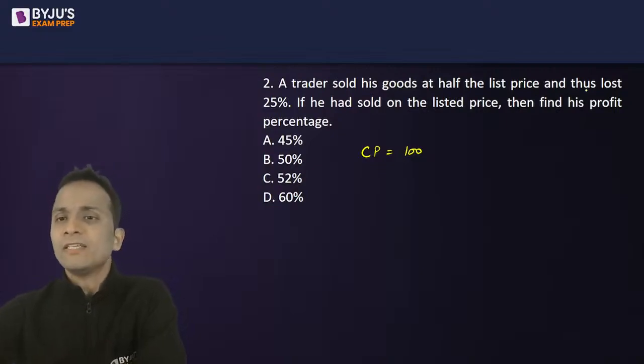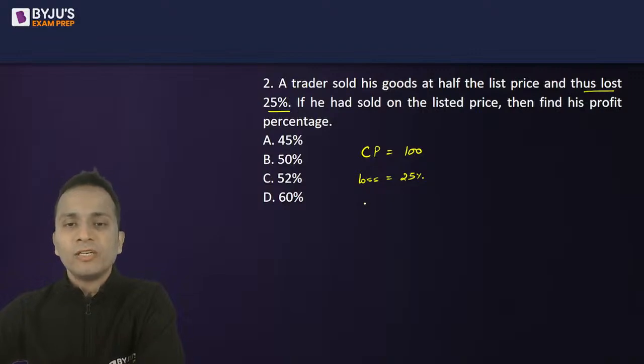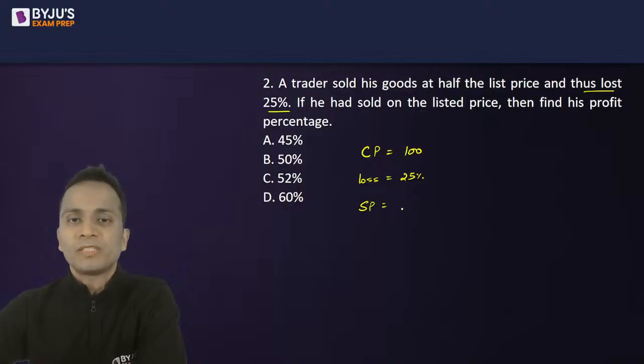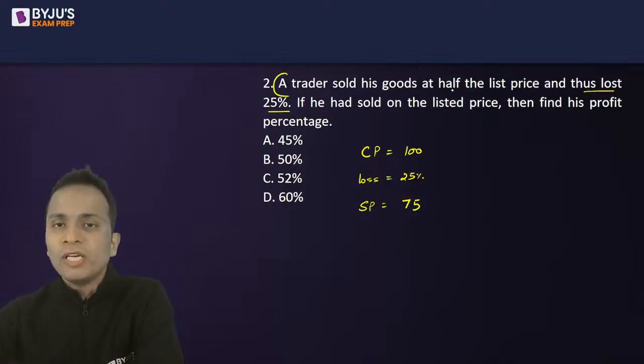Now they are saying that there is a loss of 25%. If the cost price is 100 and the loss is 25%, then the selling price will be 25% less than the cost price. So I reduce 100 by 25% and obtain the selling price as 75, right? Next, they are saying that the trader has sold his goods at half the list price.